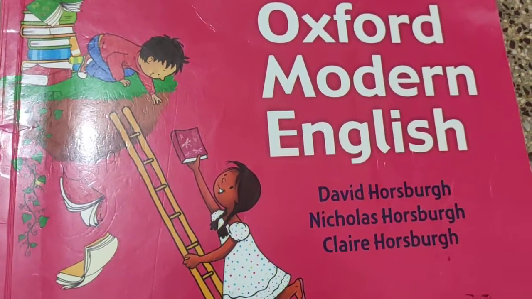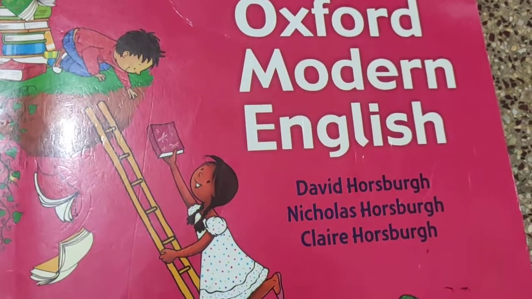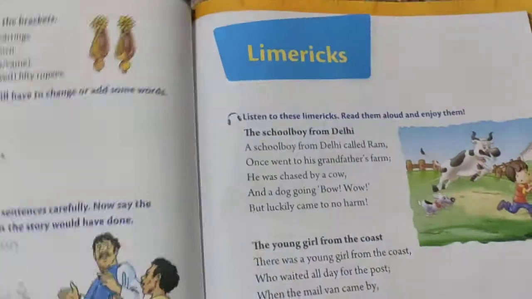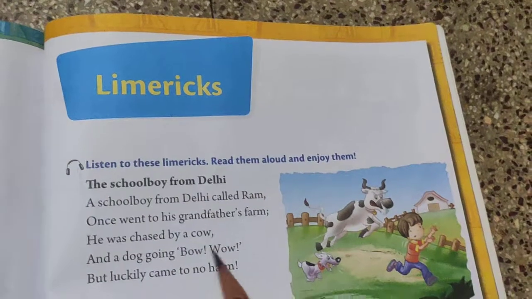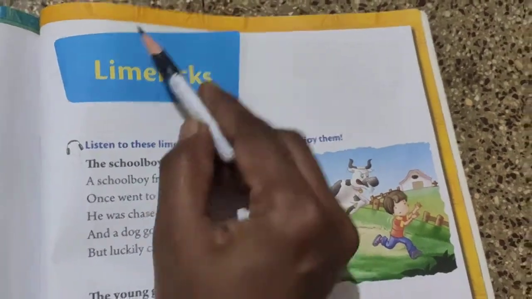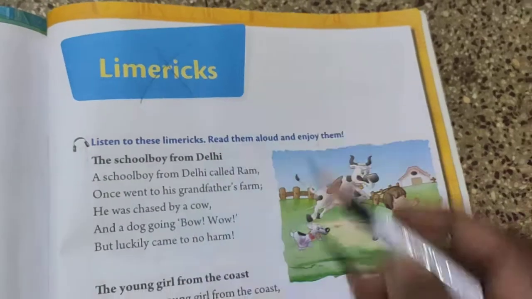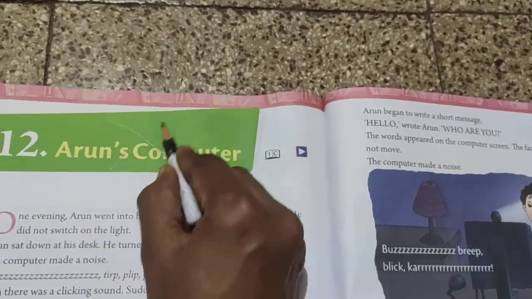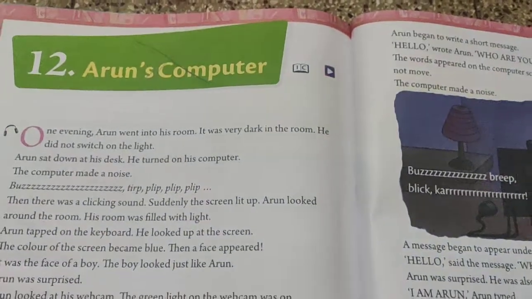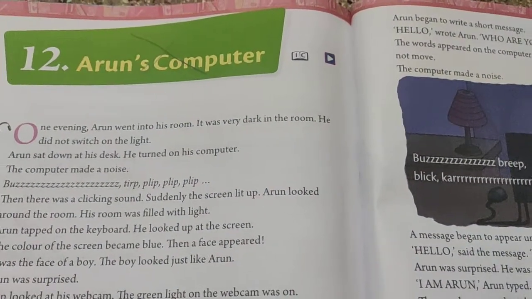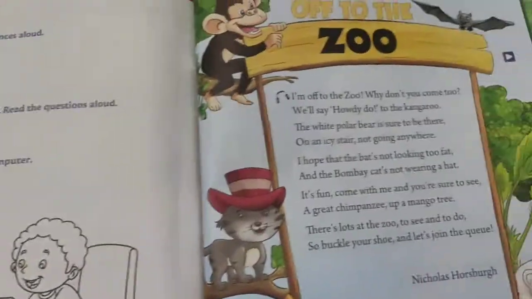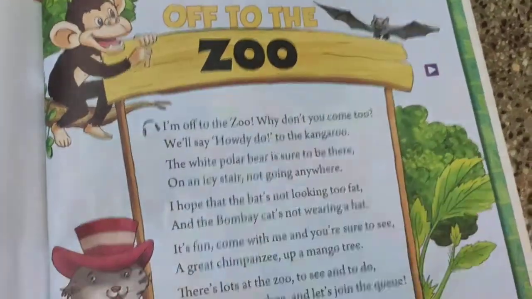Okay, now today we are going to learn a poem, Off to the Zoo. Children, let's open our textbook to page number 91. This is the poem Limericks. We are not going to learn this this year. This Limericks poem and Arun's computer lesson, we are not going to consider. These two, one lesson and one poem, we are going to skip. So now directly we are going to start with Off to the Zoo.